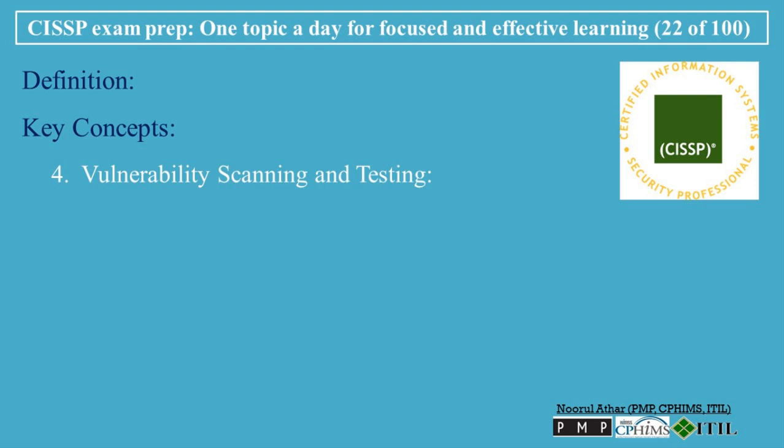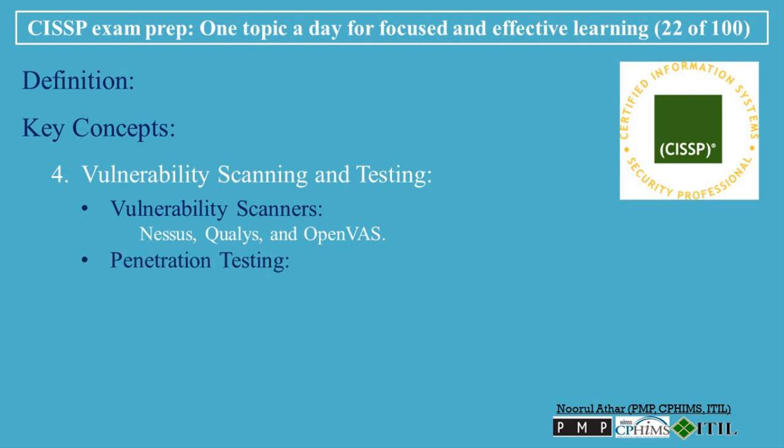4. Vulnerability scanning and testing. Vulnerability scanners: automated tools that scan networks, applications, or systems for known vulnerabilities. Common vulnerability scanning tools include Nessus, Qualys, and OpenVAS. Penetration testing: simulated cyber attacks conducted by ethical hackers to identify vulnerabilities that could be exploited by attackers. Penetration testing helps validate security controls and uncover weaknesses that automated scanners might miss.